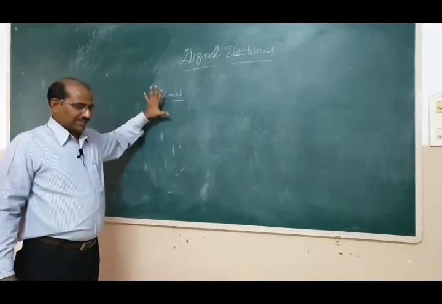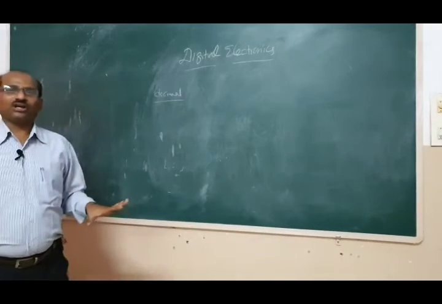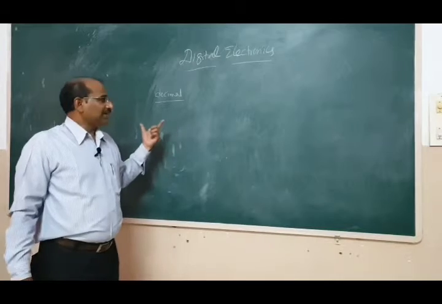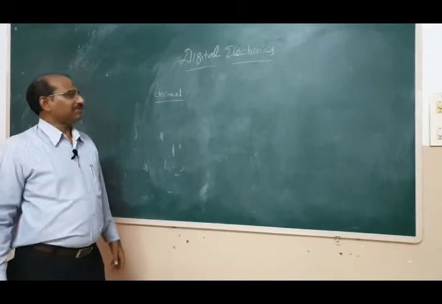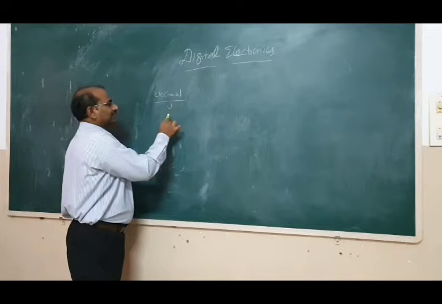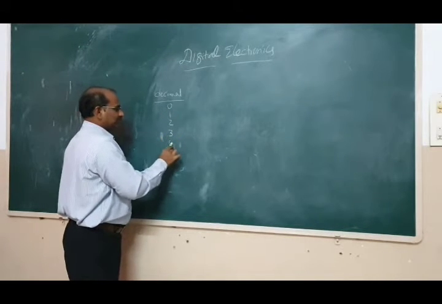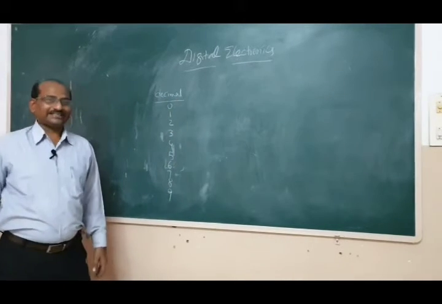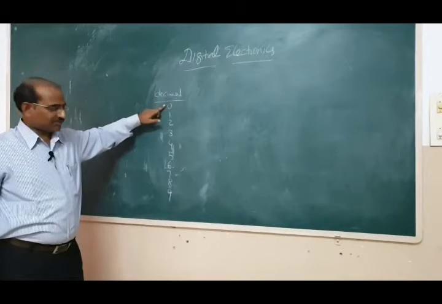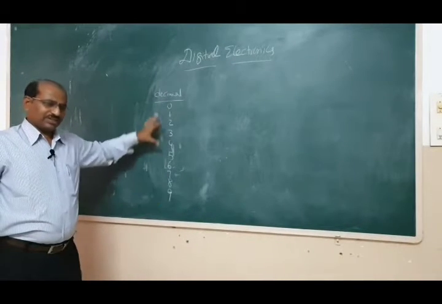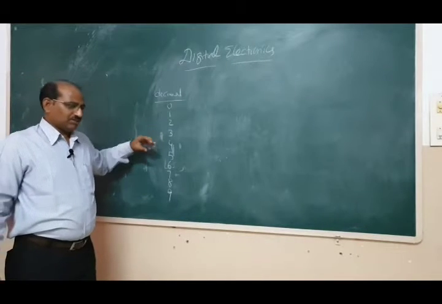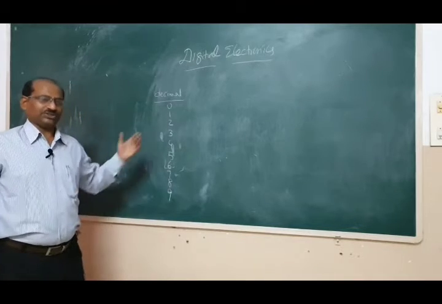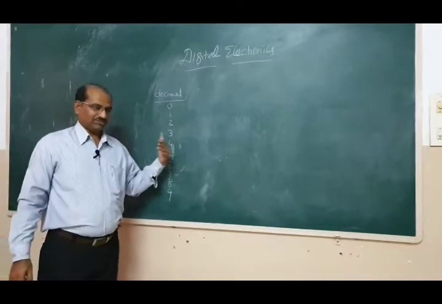Right now the most used or most popular system is decimal number system, where the base of the decimal number system is 10. We call this base or radix. They are nothing but the basic codes which we use in decimal number system. They are 10. That is why we call decimal. So, this decimal number system, they start from 0 and they end at 9. Now, see, these are actual digits. To produce a number or to write a number, you again repeatedly use all these things, 0 to 9. Then what happens? 10, 11, 12, 13, 14.